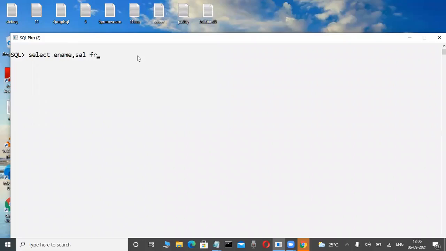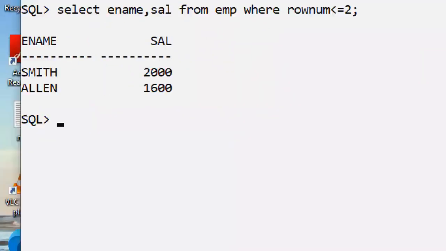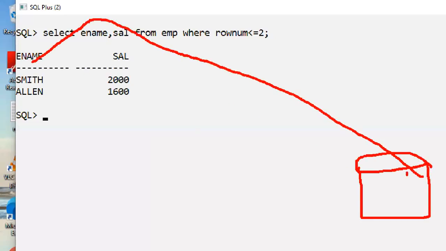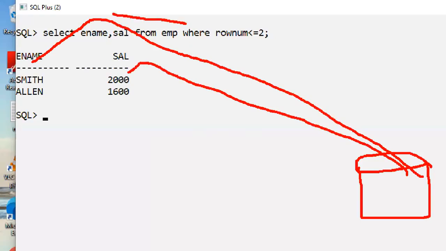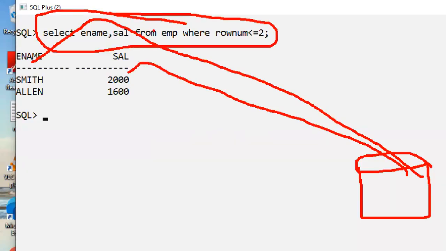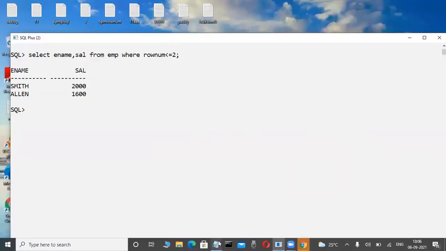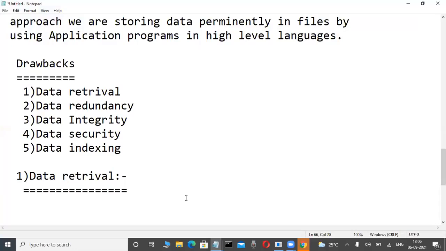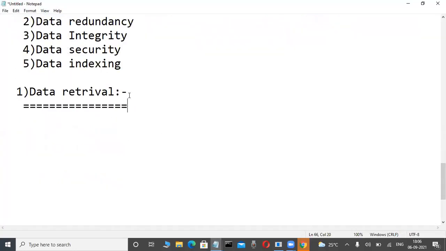Just see how easy a way we are retrieving data. Suppose I am writing some coding. In future, you will also write coding like this. Check it out. One line of coding is there, and automatically some employees' data I am retrieving, employee names and salaries. Very easy. Here we are not using any programming language in databases. But unfortunately, in the olden days, in flat files, we were always using programming languages. That is data retrieval.